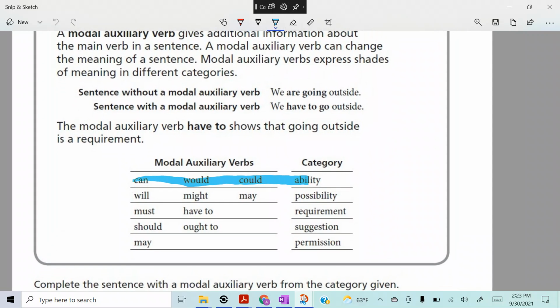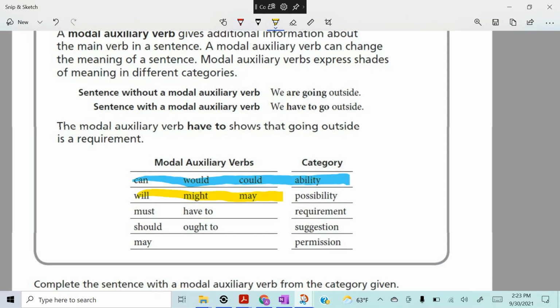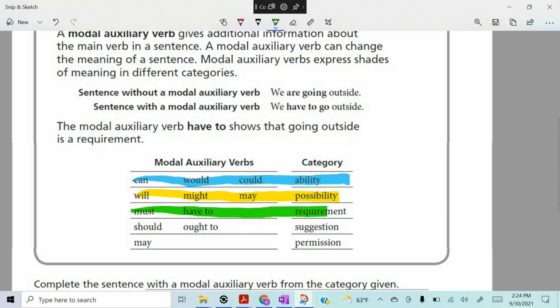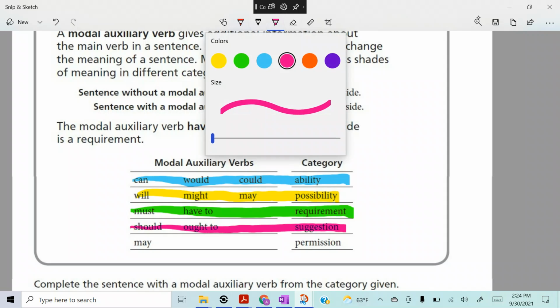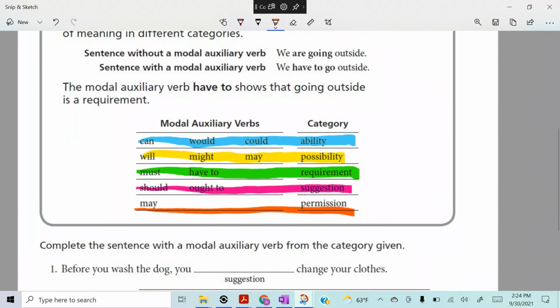Can, would, and could are talking about someone's ability. Will, might, and may, those are all possibilities. Right? But must and have to, those are requirements. Right, Bo? Then you have should and ought to. Those are suggestions. Right? You should or you ought to read this book. And may, well, you know, that's permission. All right?